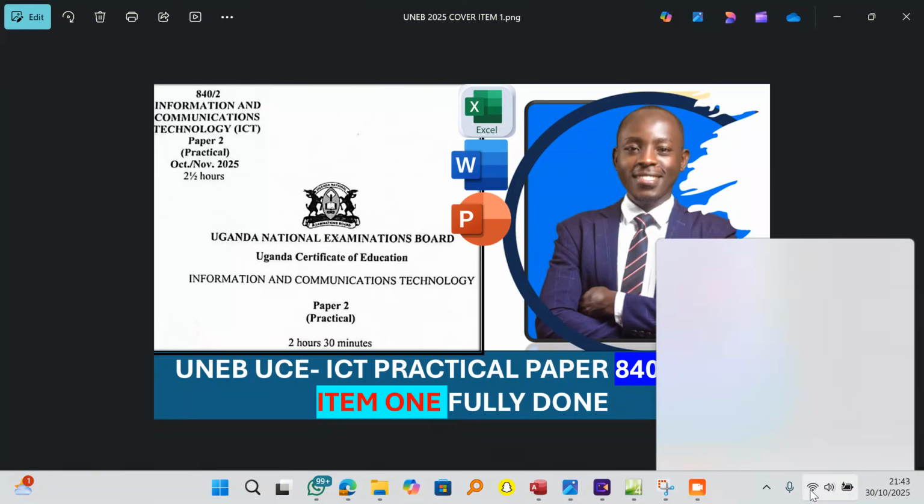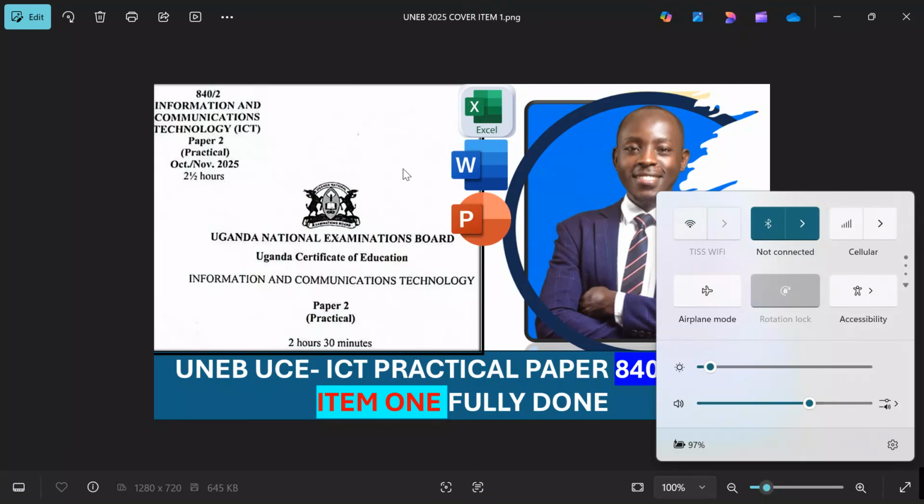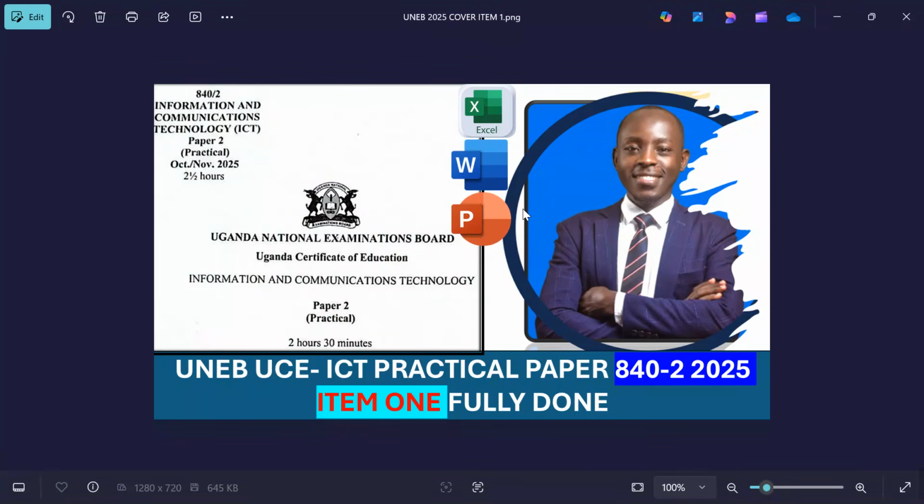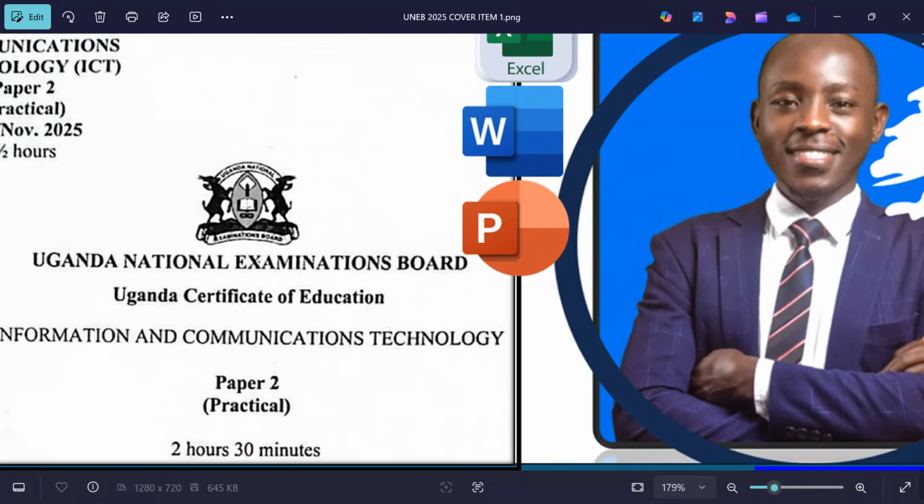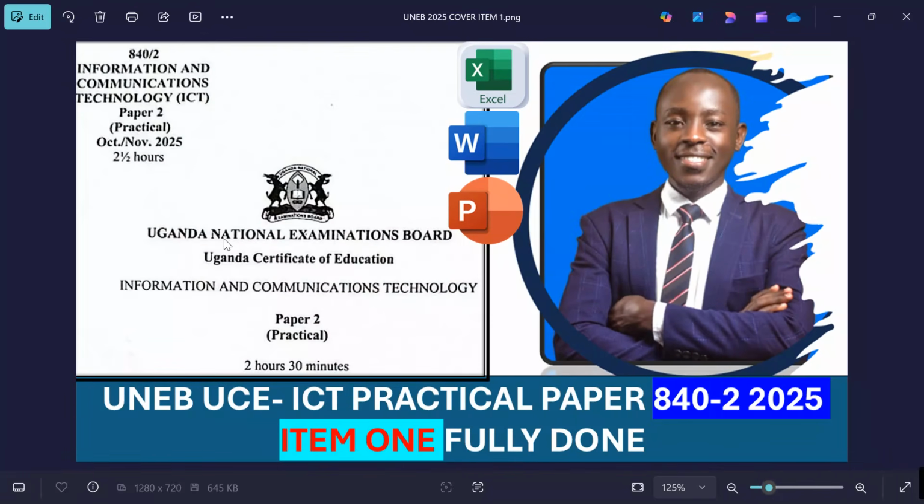Today we are going to be looking at the UNEB 2025 ICT paper 2. We are going to be looking at this set, the 2025 ICT practical exam, focusing down to item 1 to see what the candidate was supposed to do.